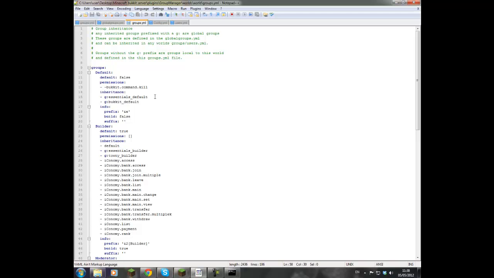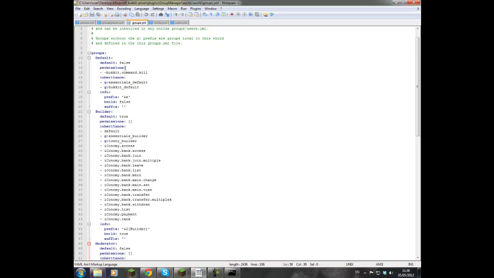So now we're in groups. This is the proper rock, proper hardcore stuff. This is the real deal. Okay, so groups, it will say default. Default, at the minute I have it as false, but automatically it will be as true.